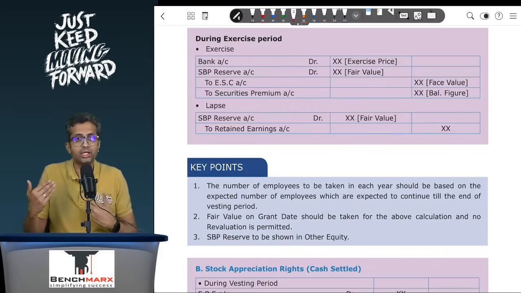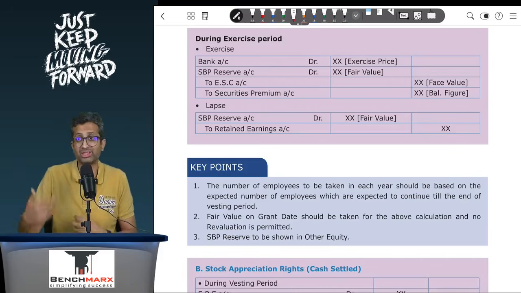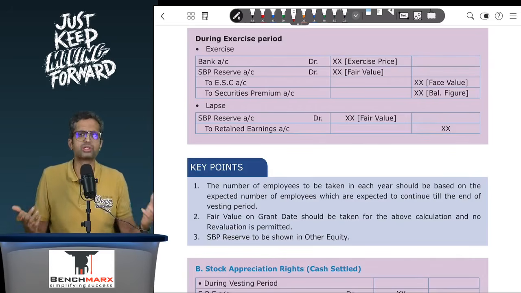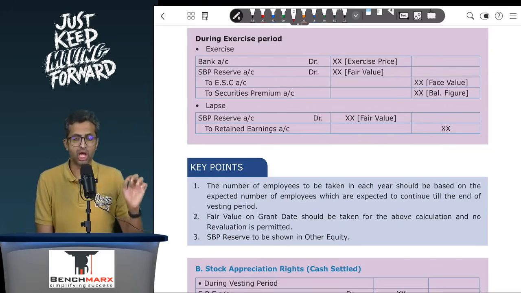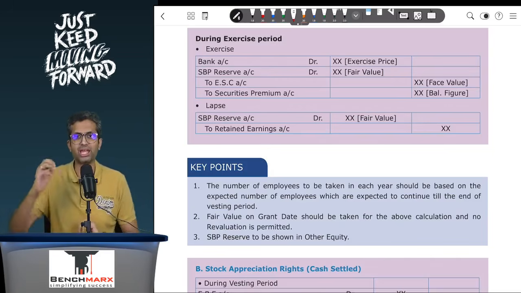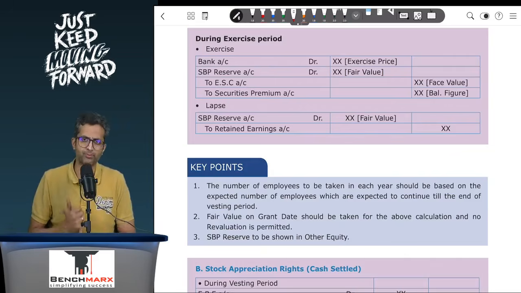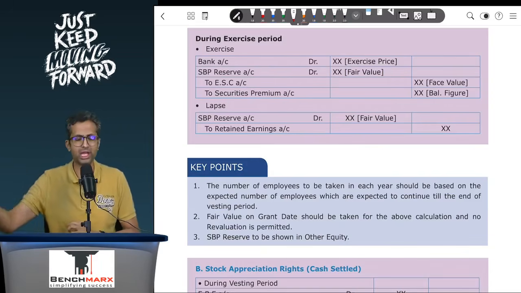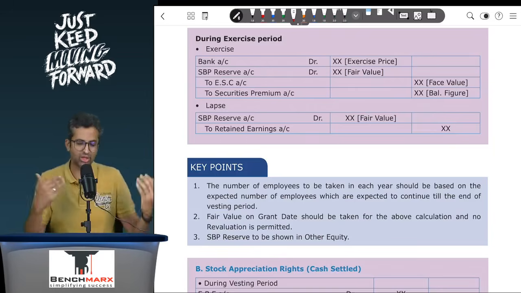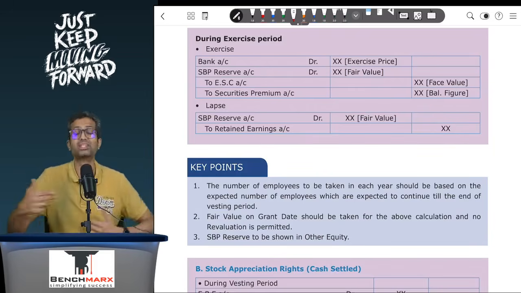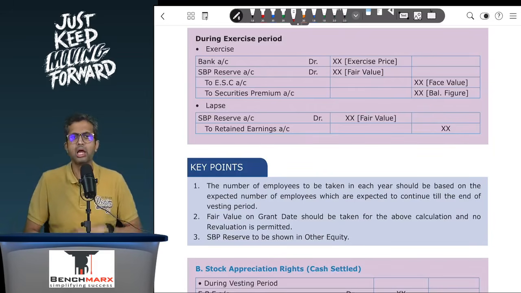Why? Because you have an obligation to deliver cash. That is a liability, and you remeasure assets and liabilities. You don't remeasure own equity, but you do remeasure assets and liabilities, and hence SAR will be shown at the fair value, and hence you will show, let us say, an SBP or share based payment liability on account of the SAR. So that will be an SBP liability being created for the SAR. After that, at each balance sheet date, as the value of the liability changes, you will keep on remeasuring it. The working will be the same.